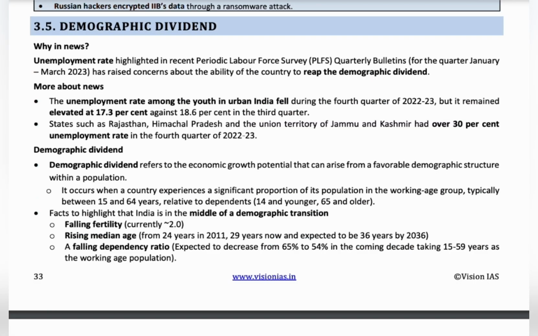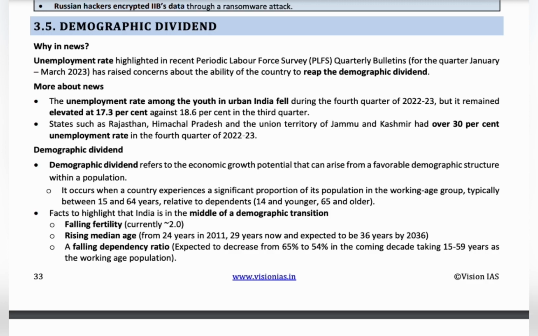The topic is demographic dividend. As per 2020, India has 55% working population in the age group of 20 to 59 years. If the working population in the country is high, more people can be productive and can contribute to the growth of the economy. So this is called demographic dividend. If the working population is high, the economic capability of the country can also be increased.